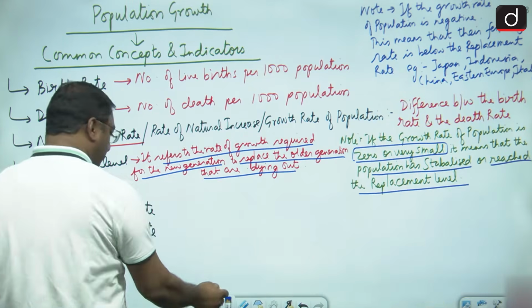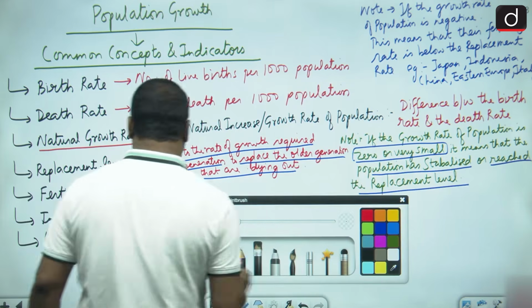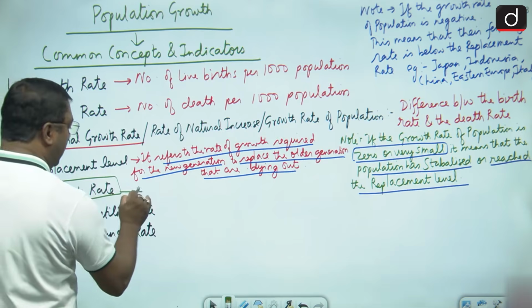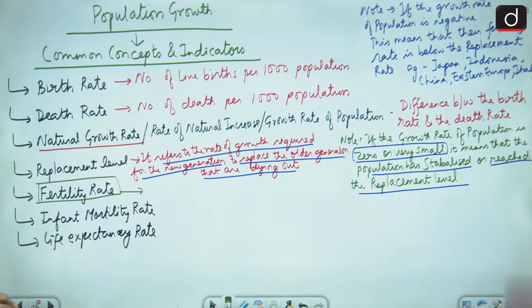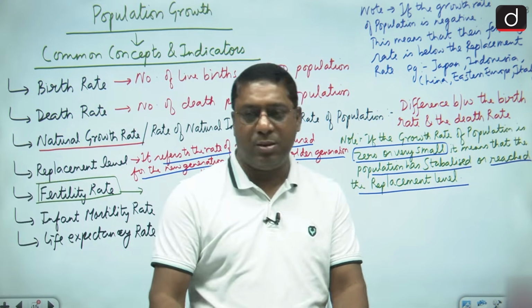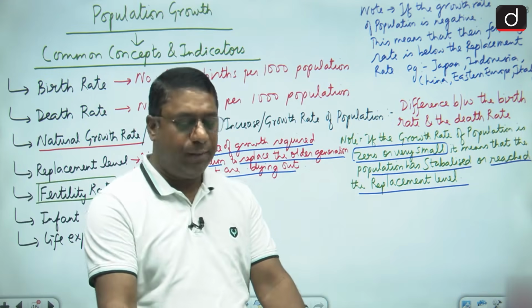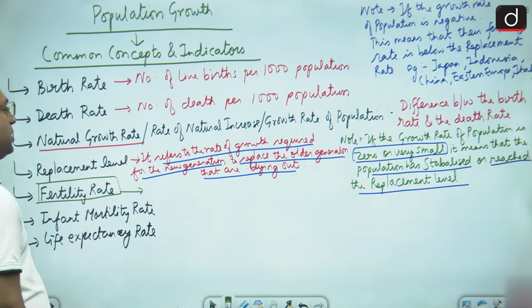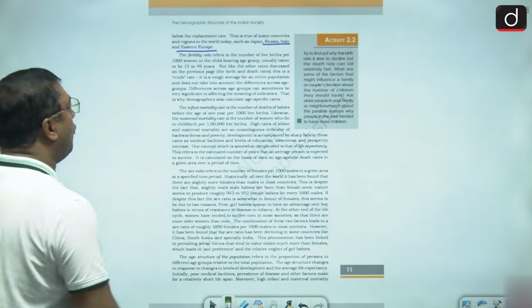Then comes the fertility rate. Now fertility rate, as you all know, is measured in live births among women aged 15 to 49. That means it is the reproductive age of the woman.